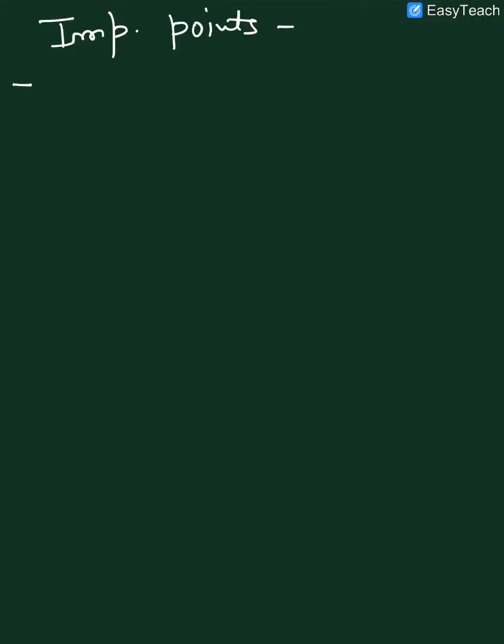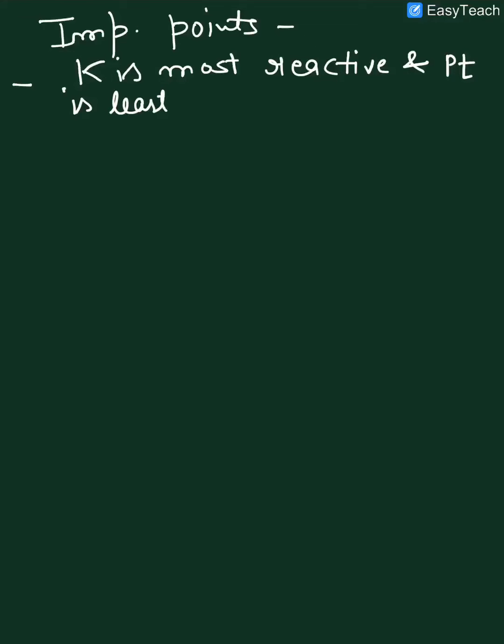First one, we can say that potassium is most reactive and platinum, Pt, is least reactive metal in this series.